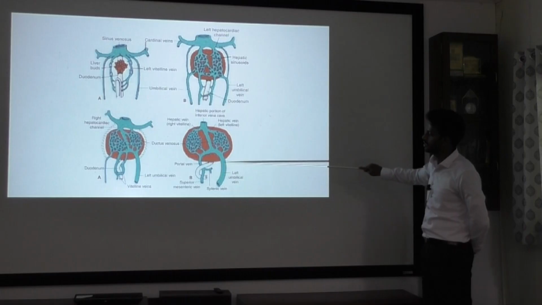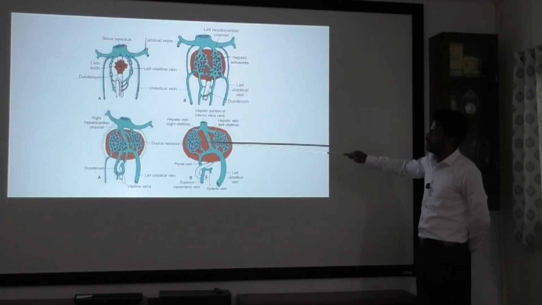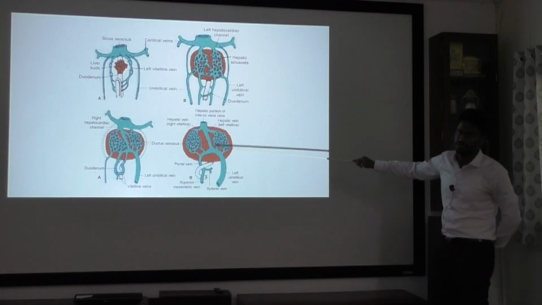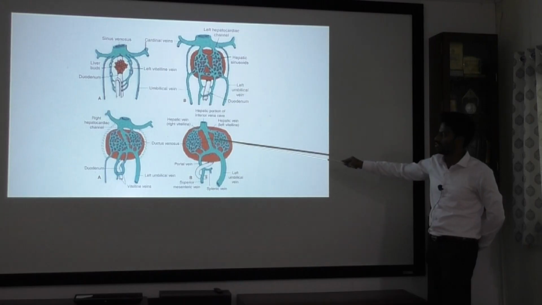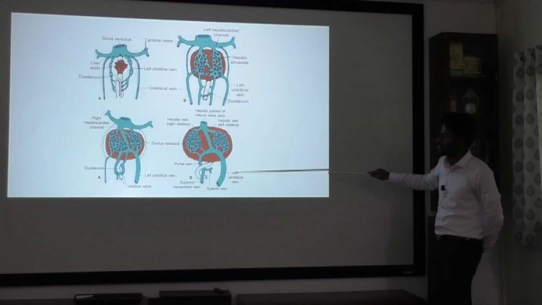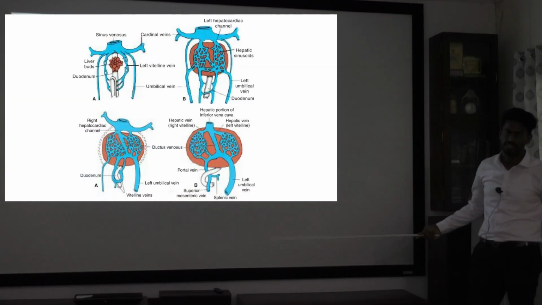Once the circulation is increased, it forms a direct channel known as the ductus venosus, which bypasses the liver into the inferior vena cava. After birth this will regress to the ligamentum venosum, and this is the ligamentum teres hepatis.